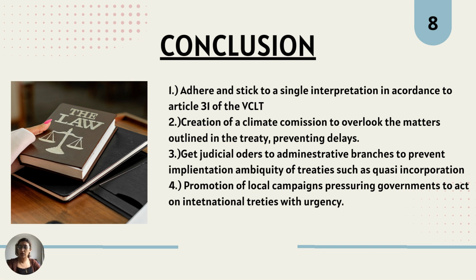In order to adhere to compliance of urgent treaties such as climate change treaties, it is very important for nations to look at political strategies and legal solutions, such as sticking to a single interpretation of Article 31 of the VCLT, creation of a climate commission, judicial orders to administrative branches such as quasi-incorporation, and promotion of local campaigns pressuring governments to act within international treaties.